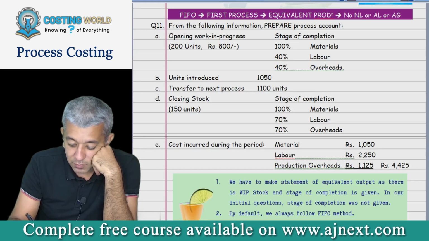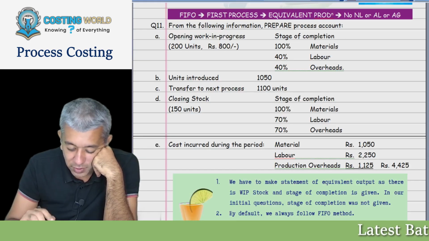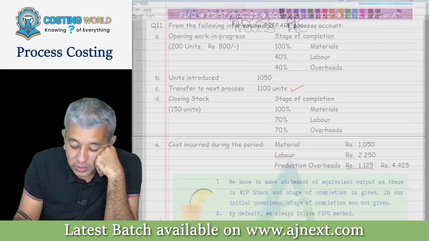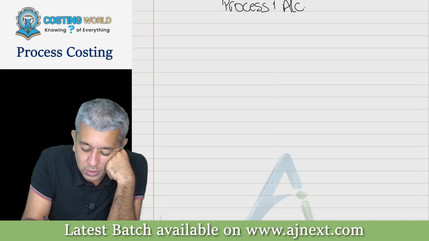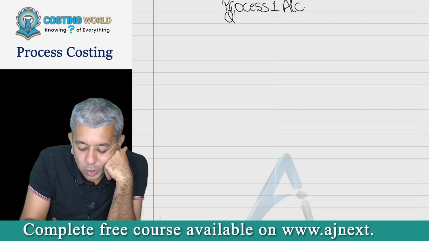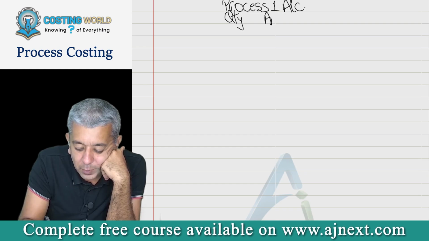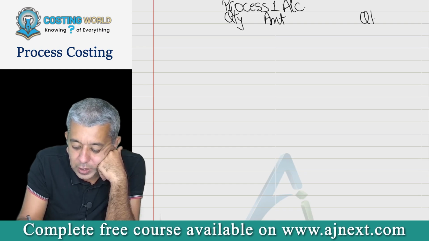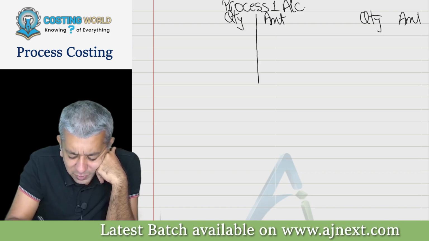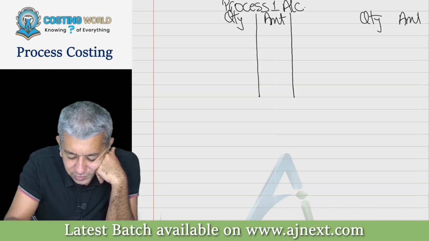Now, somewhere or the other, this line is there: transfer to next process. So there will be another process. So let's call this process 1 account. We are trying to have a normal column: quantity, amount, quantity, amount. Now prepare this approximately for 6 lines. That should be enough.